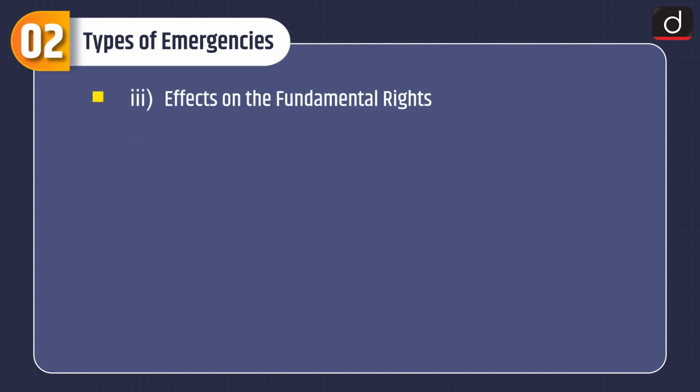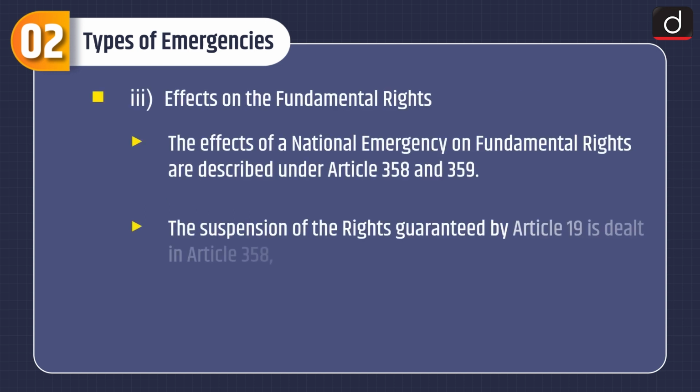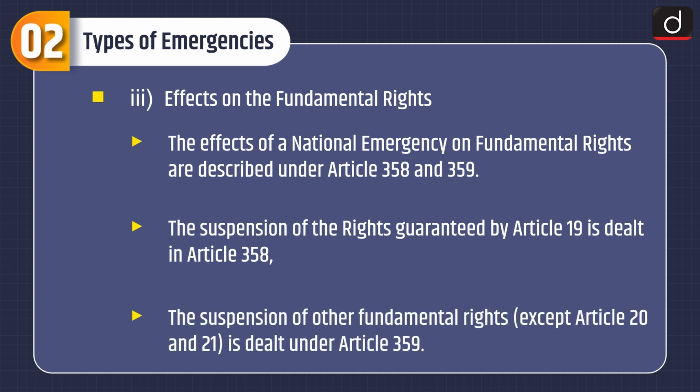Effects on the fundamental rights. The effects of a national emergency on fundamental rights are described under Article 358 and 359. The suspension of the rights guaranteed by Article 19 is dealt in Article 358, and the suspension of other fundamental rights except Article 20 and 21 is dealt under Article 359.